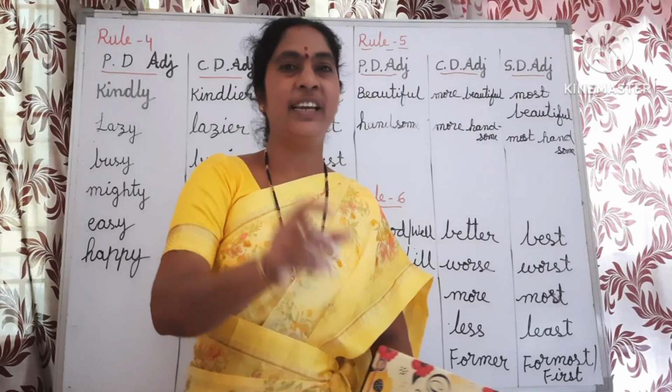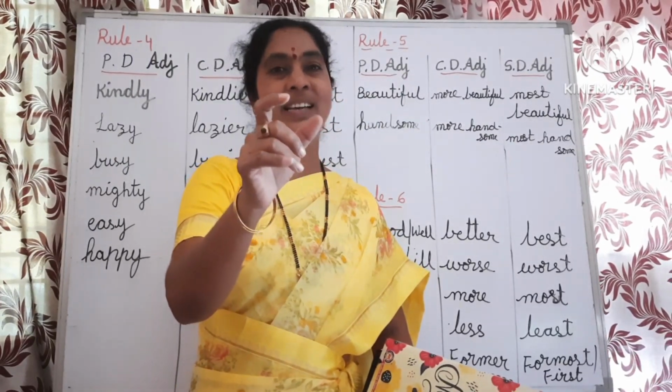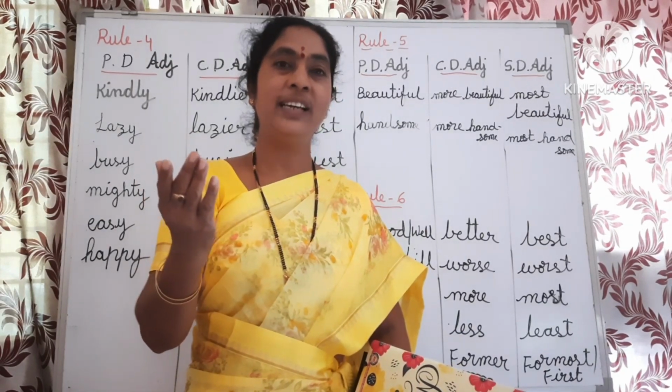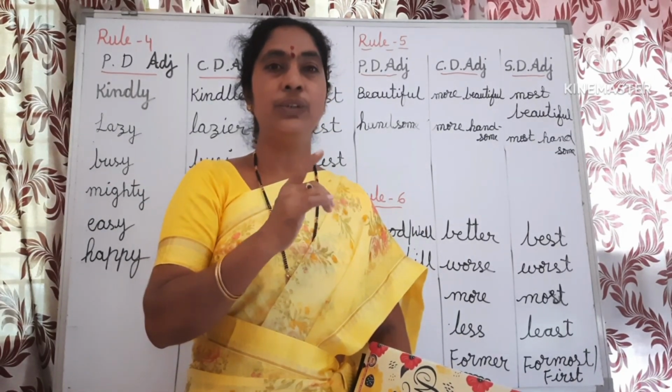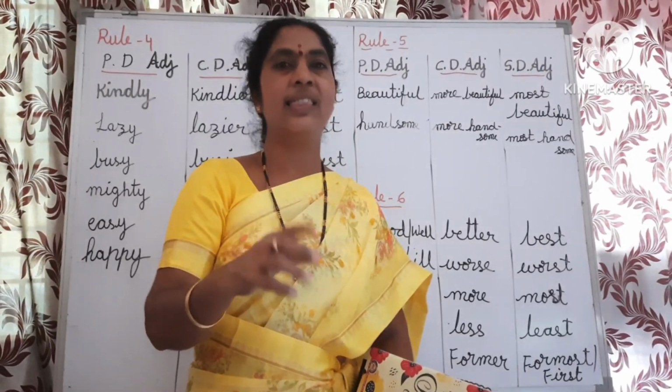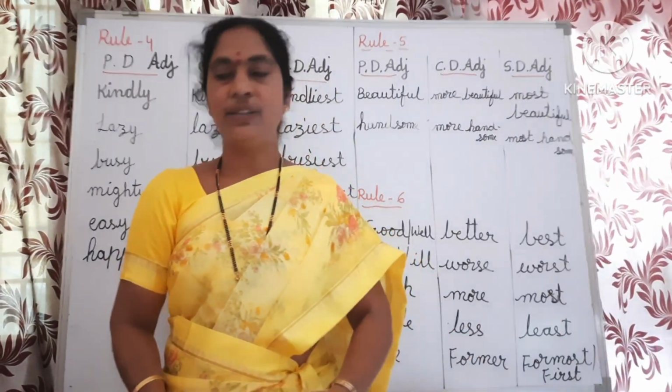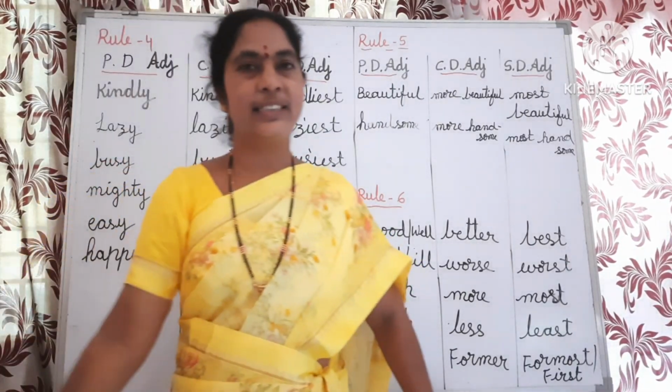In the comparative degree, we use than, T-H-A-N, after the adjective. In the superlative degree, before the adjective, we use the: the smallest, the tallest, the brightest. Try to write like this in your examinations.